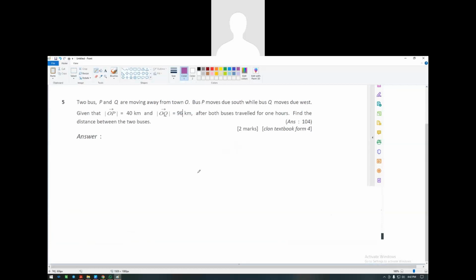Bus P is going down south. Bus Q is going west. So I'm going to label this one as P and this is Q. And then the magnitude of OP, O is where it started, which is here, is 40, and here is 96, correct? So I need to find this one, correct or not? Because they want for both the buses travel after 1 hour, correct?